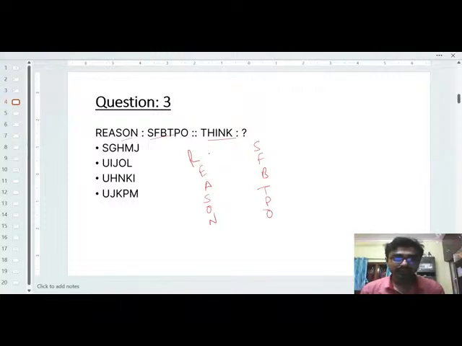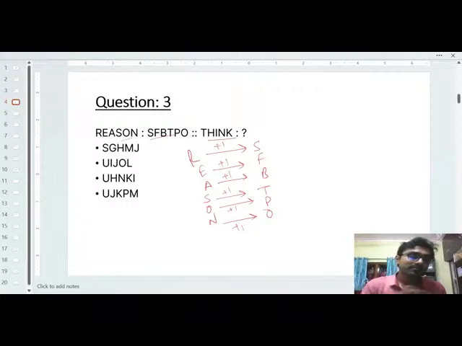Okay. So here you can see from R to S, that is plus 1. E to F, plus 1 again. A to B, plus 1. S to T, plus 1. O to P, plus 1. N to O, plus 1. So you can understand that for every letter, it is the next letter after the previous letter.